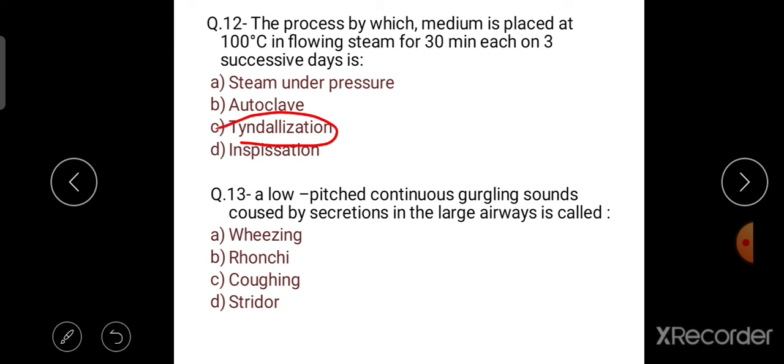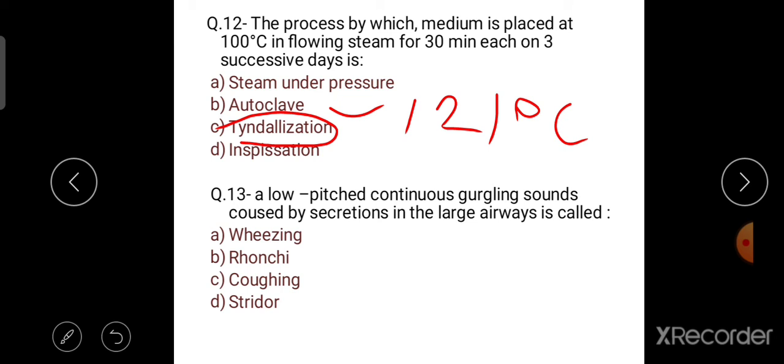Steam under pressure and the autoclave are used to sterilize equipment and supplies with high pressure saturated steam at 121 degrees Celsius, for around 15 to 20 minutes.